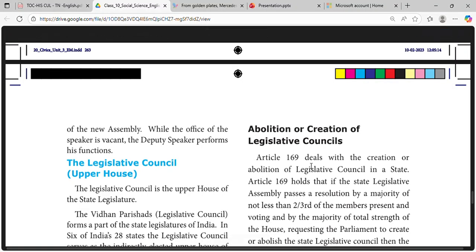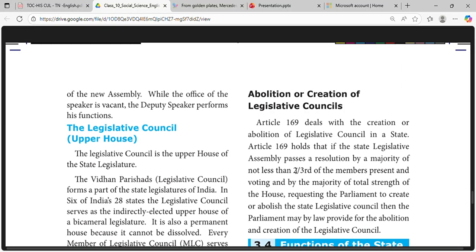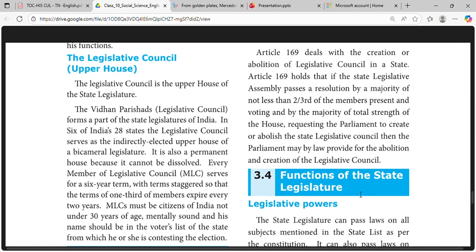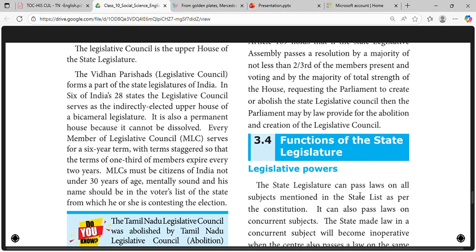Article 169 deals with the creation or abolition of the Legislative Council in a state. Article 169 holds that if the state Legislative Assembly passes a resolution by a majority of not less than two-thirds of the members present and voting, and by the majority of total strength, requesting the Parliament to create or abolish the state Legislative Council, then the Parliament may by law provide for the abolition or creation of the Legislative Council.